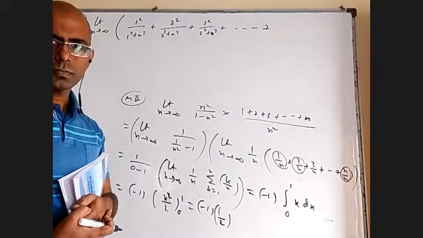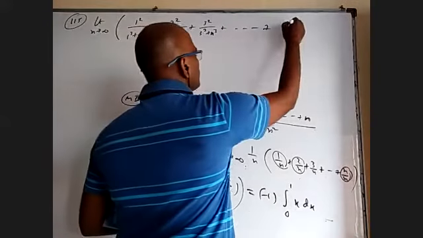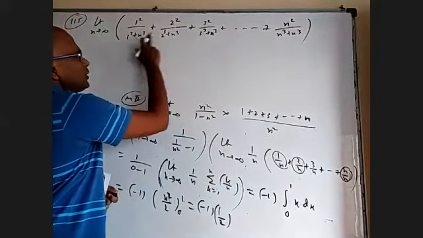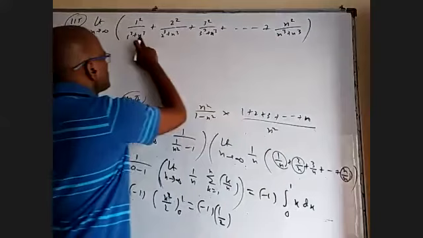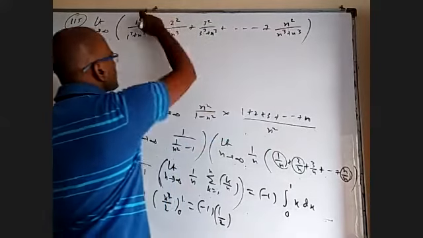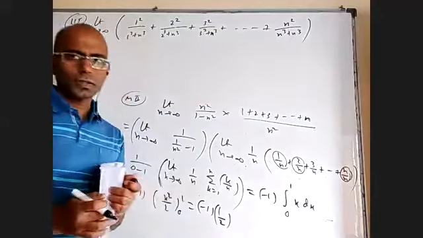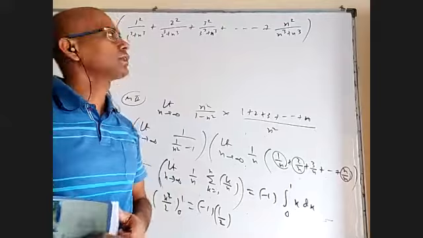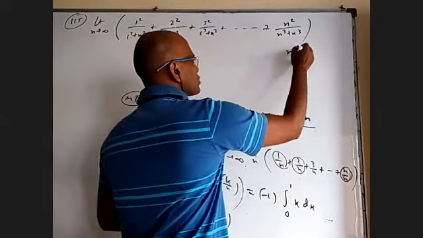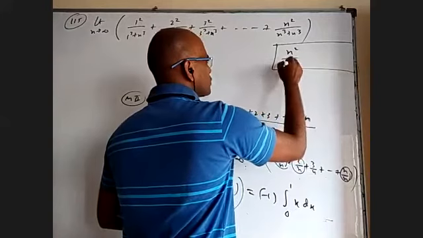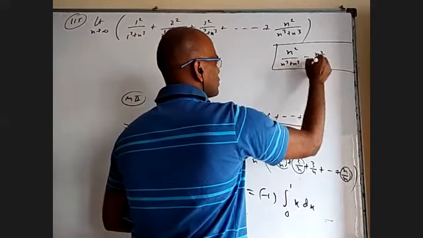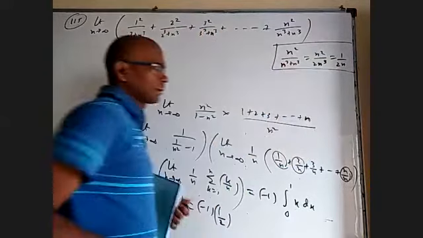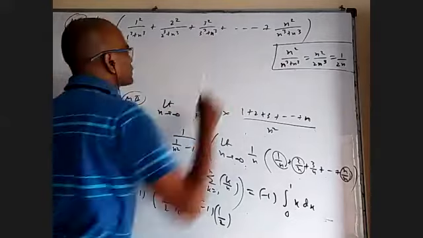N square by n cube plus n cube. Here 1 cube, here 2 cube, here 3 cube, so here n cube should come. And the second term is everywhere n cube. So here n cube. 1 square, 2 square, 3 square is n square. If you simplify, will 1 by 2n only come? Yes, sir. That is that 1 by 2. N square by n cube plus n cube is n square by 2n cube, which is 1 by 2. So the last 1 by 2n we wrote like this.